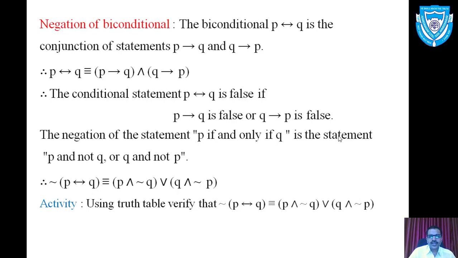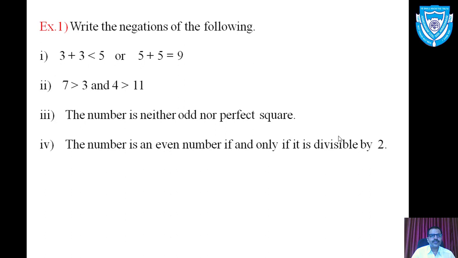So the negation of P if and only if Q is P and not Q, or Q and not P. Therefore, in symbolic form, negation of P double implication Q is equivalent to P and negation of Q, or Q and negation of P.